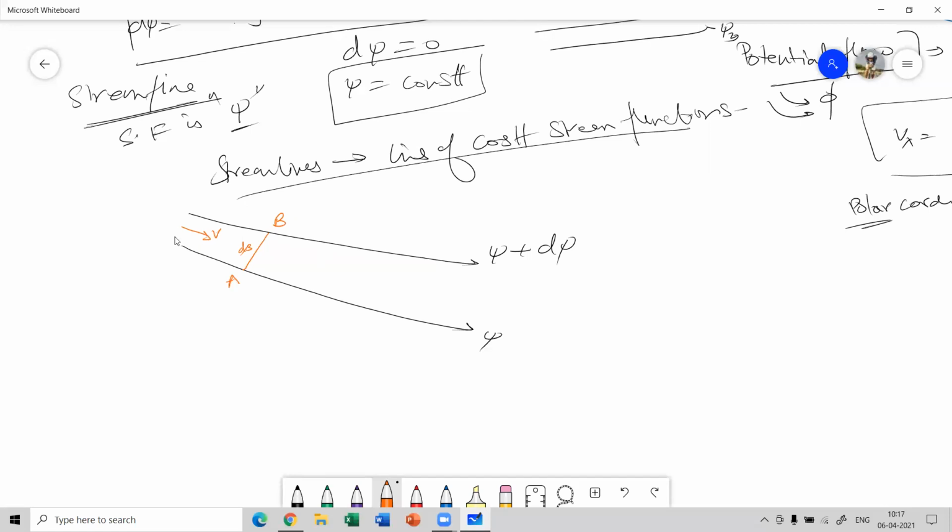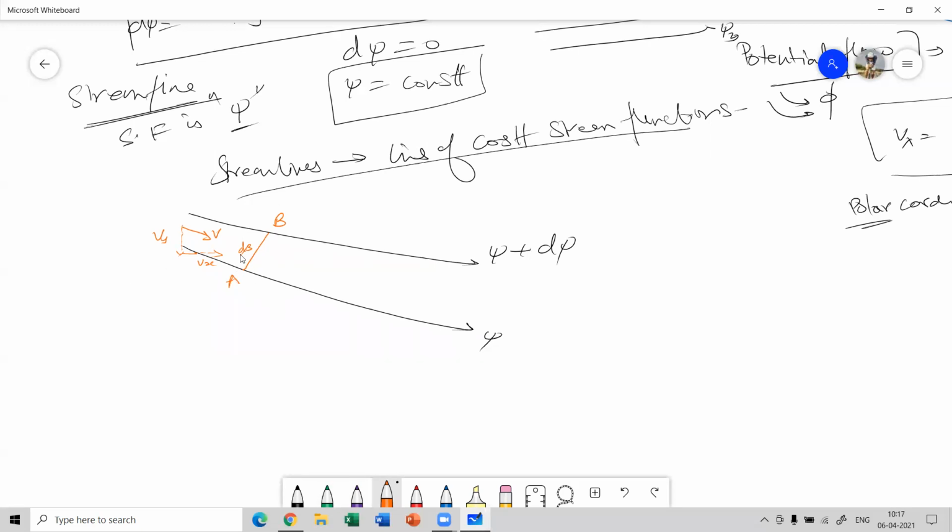The fluid is entering with the velocity v across this distance ds. So let's say इस velocity के दो components हैं, one is vy and the other one is vx. ठीक है, x डायरेक्शन में इसका कंपोनेंट है vx, y डायरेक्शन में it's represented as vy.